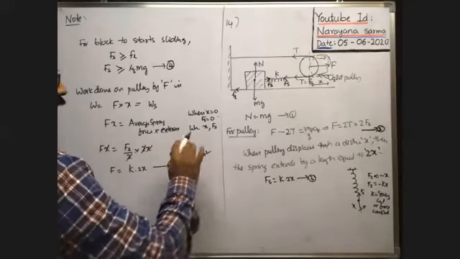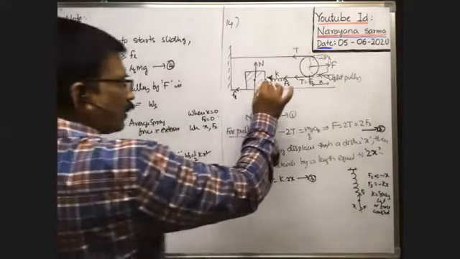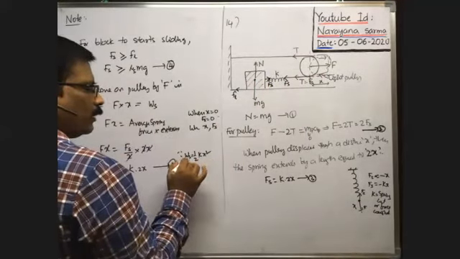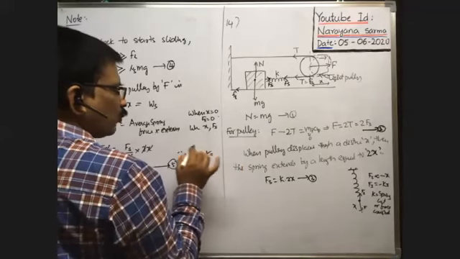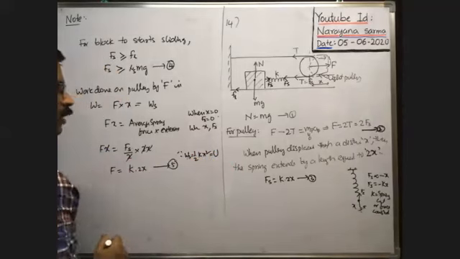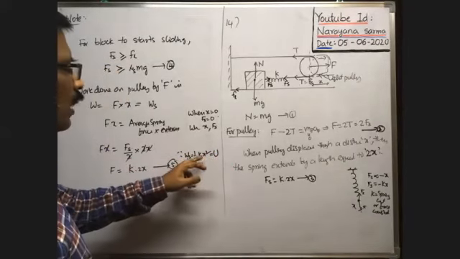When the extension of the spring is x, the work done on the spring to extend it by length x is stored in the spring as energy called potential energy. That's why the potential energy stored in the spring is equal to half kx square.